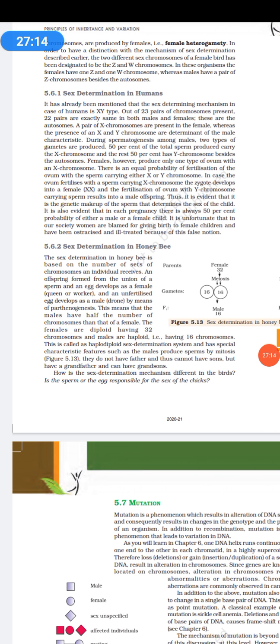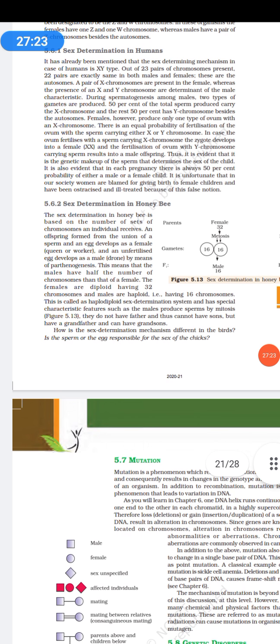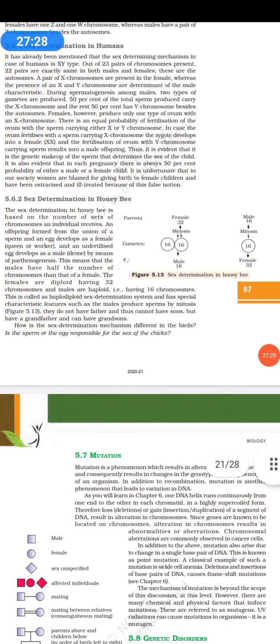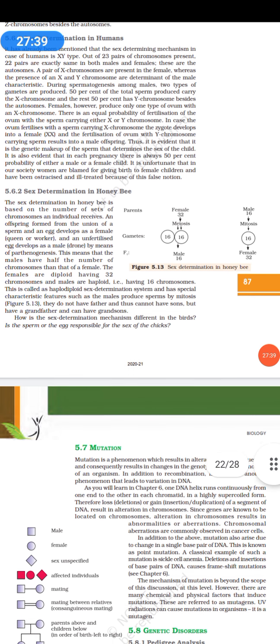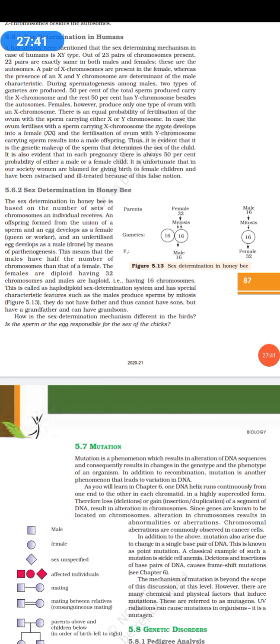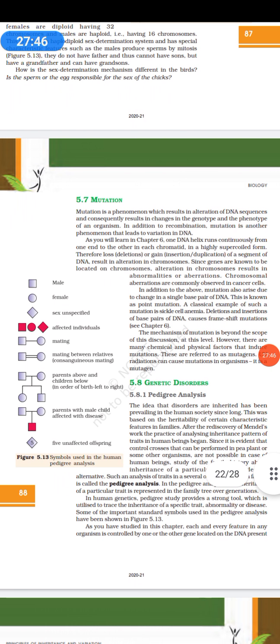Okay, so fertilized will form a female, whereas unfertilized forms the drone by parthenogenesis. This means that the male has half the number of chromosomes of a female. So if it is a male, then they have only 16 chromosomes, whereas if it is a female, there is a meiosis, and then they have 32 chromosomes. Okay, 16 plus 16.